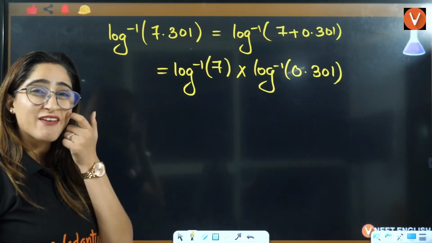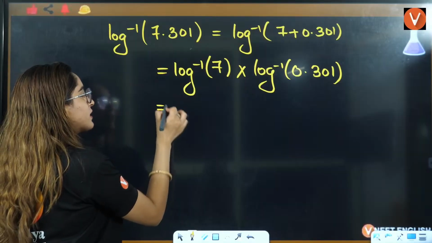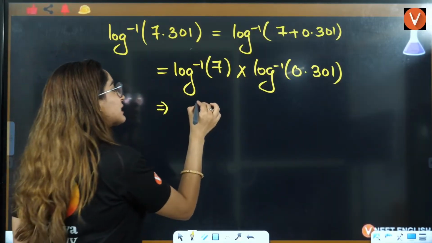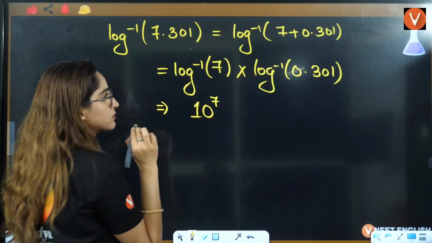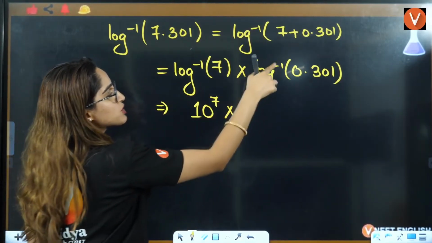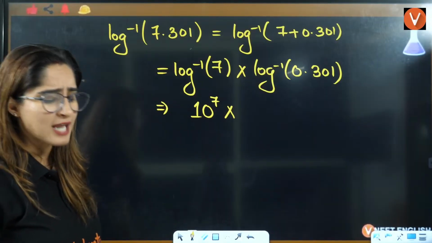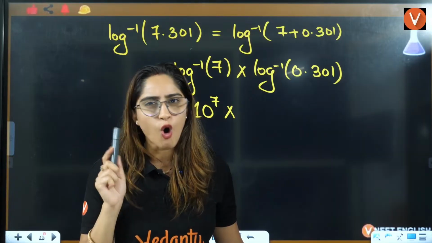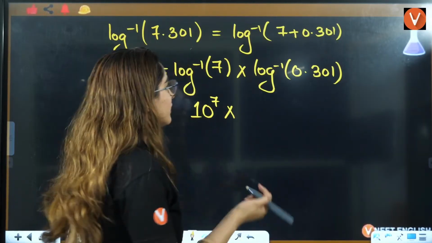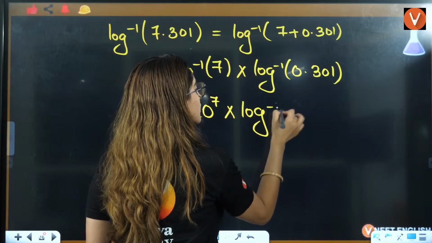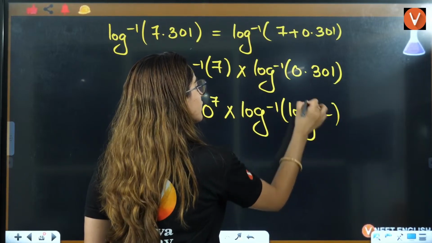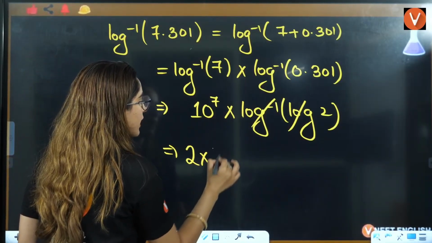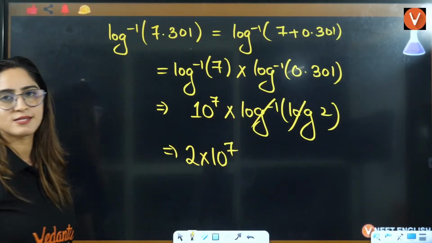Do you know the antilog of 7? If it is a positive value, it will be 10 raised to power 7, multiplied by the log inverse of 0.301. What is the value of 0.301? 0.301 is log 2, right? So can I write here log inverse of log 2? The log inverse will cancel out and you will have the answer as 2 multiplied by 10 raised to power 7.